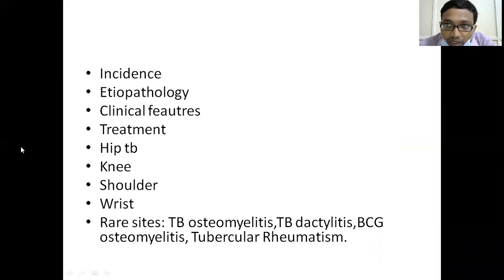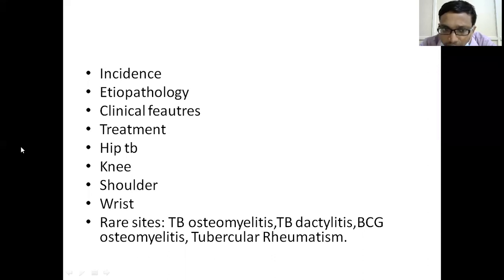Before starting, I will be taking two classes regarding skeletal tuberculosis. In the first discussion, I will be talking about some of the features of skeletal tuberculosis and some types of tuberculosis in different joints.